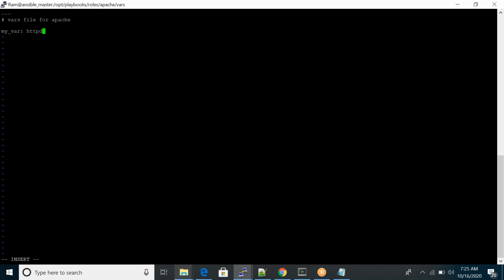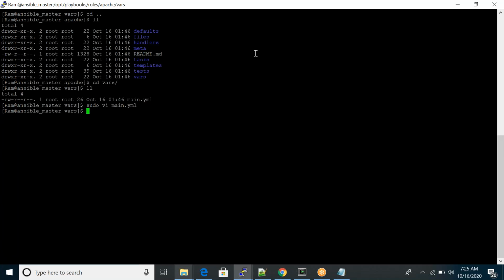If you make any spelling mistake, you have to come back and search all the files, so use correct syntax. If you want multiple variables, you can define them, but just for demo purposes, only one variable. Okay, httpd. So save it.